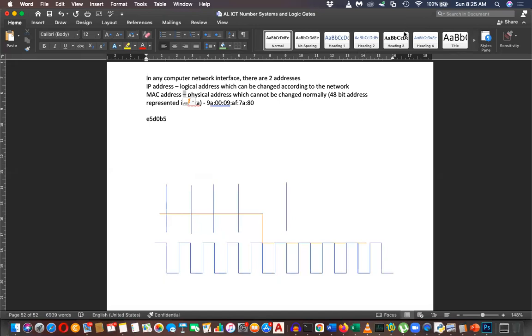Tharani, can you tell the answer please? 14. E in binary is 14. Yes, 14. How to write it? Yes. 1 1 1 0.